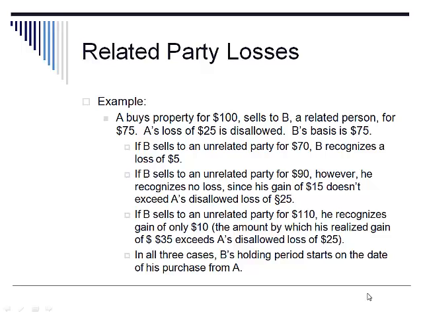Here is an example demonstrating what happens in a related party transaction when the property is sold at a loss between related parties. And this example covers just about every situation in a subsequent sale by the related party to someone else.